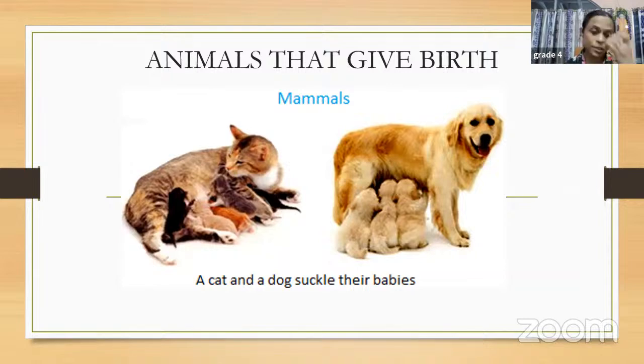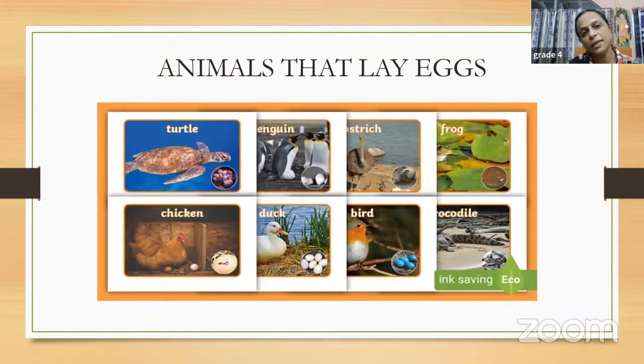So you can see the picture of a cat with its kittens and a dog with its puppies, right? Aren't they cute, children? What they're doing is sucking milk from their mother. They are mammals. So these animals like a cow, a dog, a lion, a tiger, a bear, all of them are mammals, children, and they give birth to produce the young ones. So they give birth. So what is the other category, children?